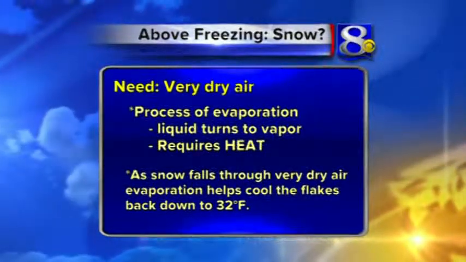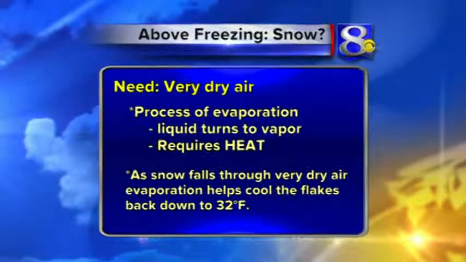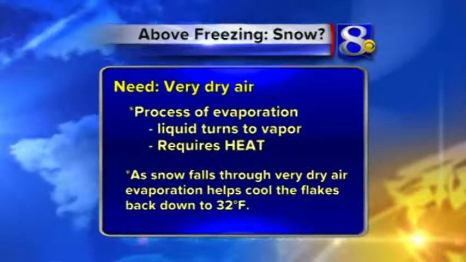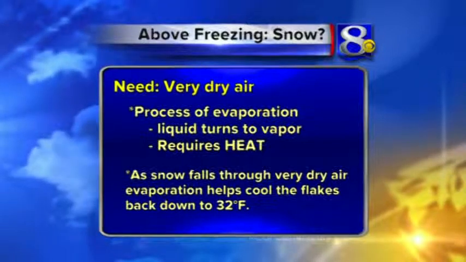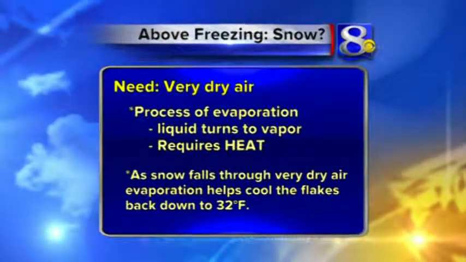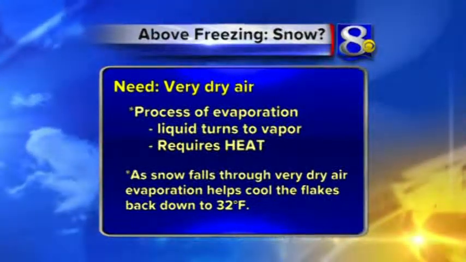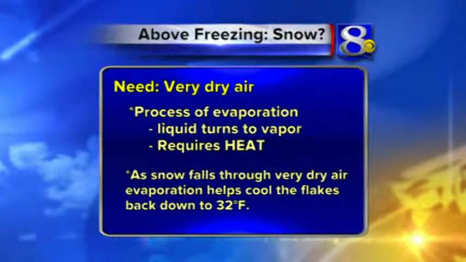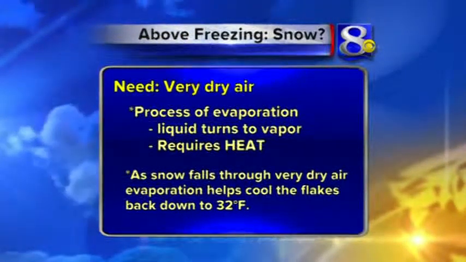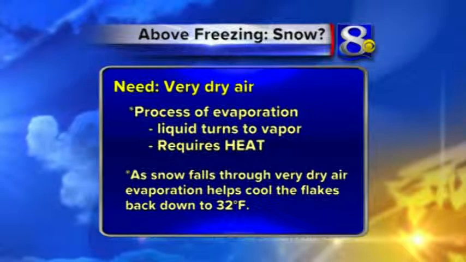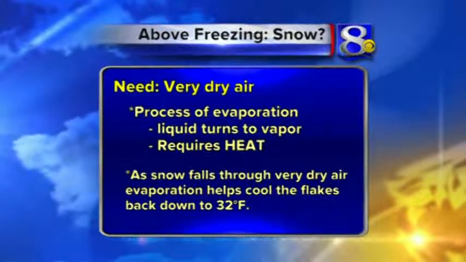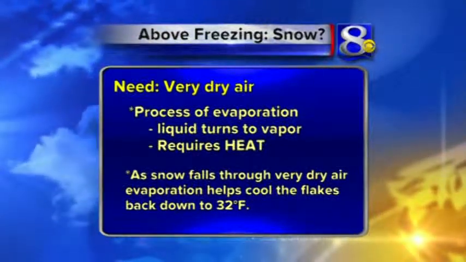Now, the drier the air is, the warmer it can be while snowing, but of course this is rare because usually when there is precipitation around, the atmosphere is very saturated, and the conditions have to be just right. If the air isn't dry enough, the snow is going to melt into rain, or if the air is too dry or the layer of dry air is too thick, the snow will evaporate before hitting the ground.